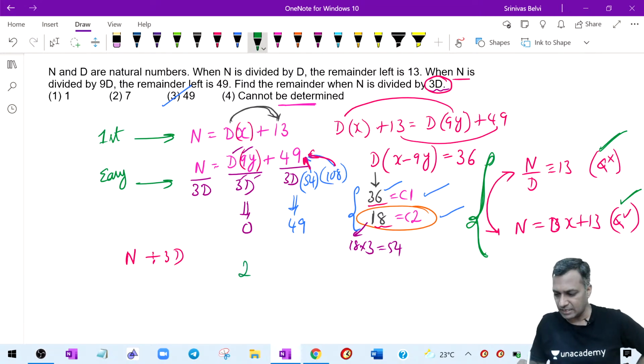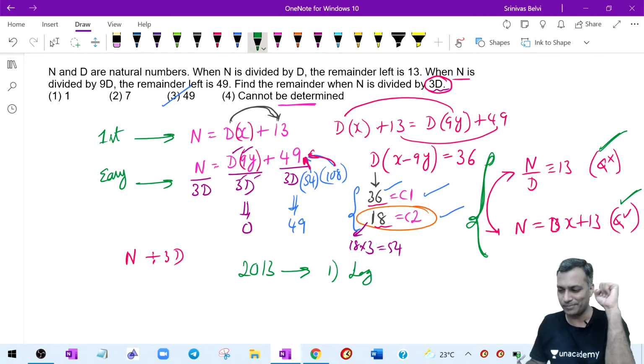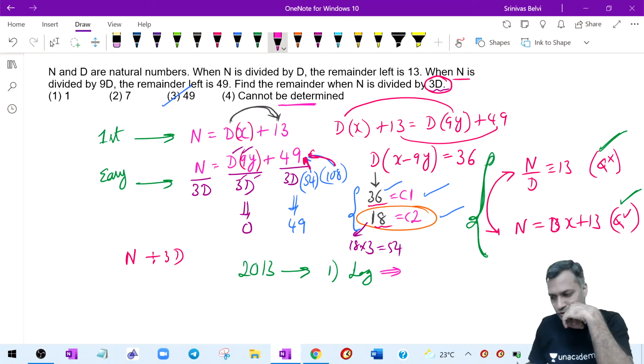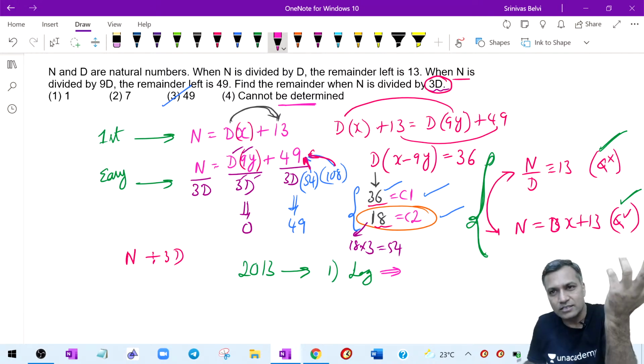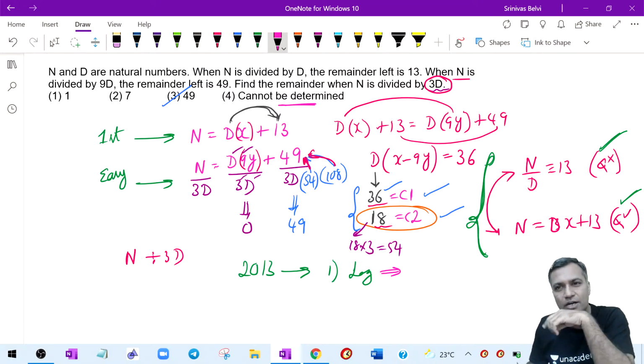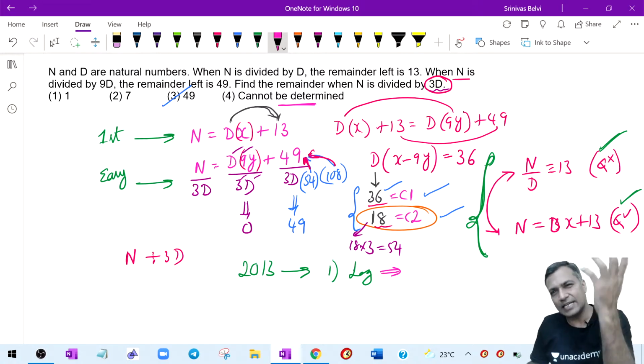I remember while I was writing CAT in 2013, my first question in CAT 2013 was on logarithms. I was totally foxed by that particular question. What is this kind of question? I didn't answer. There were two parts to that question, part one and part two. So I came back and answered one part. Part one I answered, part two I did not answer.